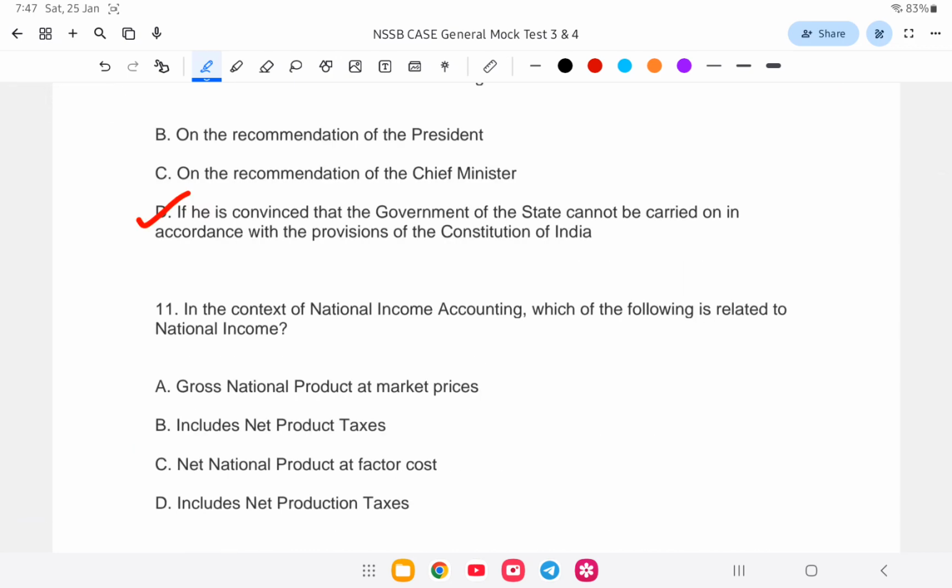In the context of national income accounting, which one of the following is related to national income? Is it A, gross national product at market price, B, includes net product taxes, C, net national product at factor cost, or D, includes net production taxes? So national income is option C, that is net national product at factor cost.